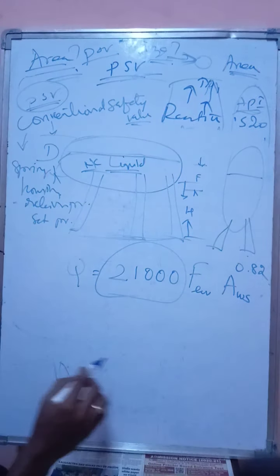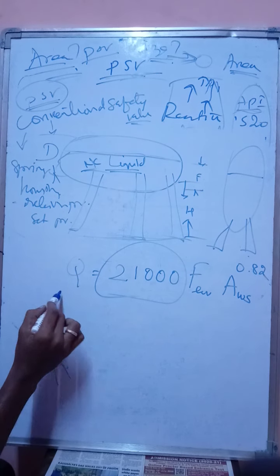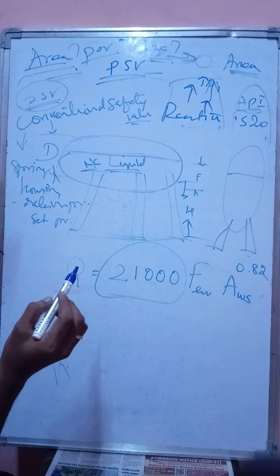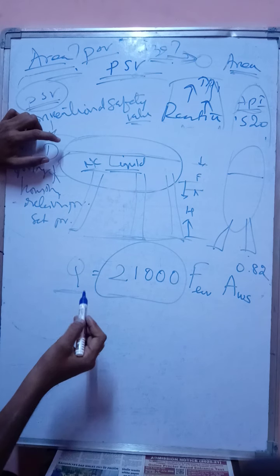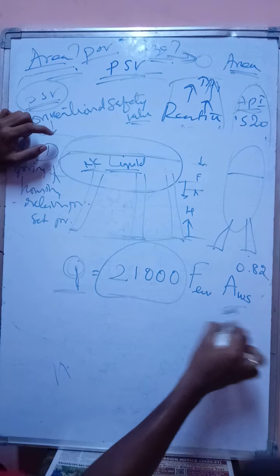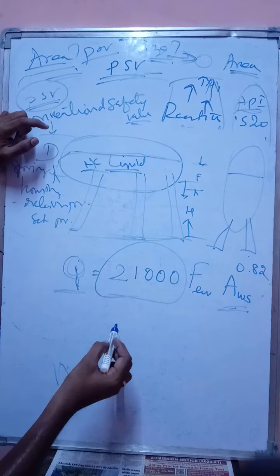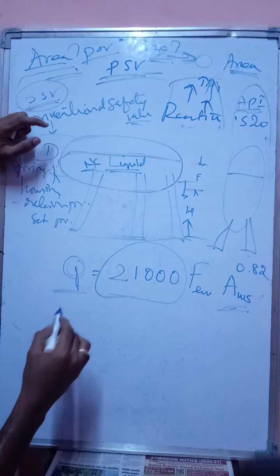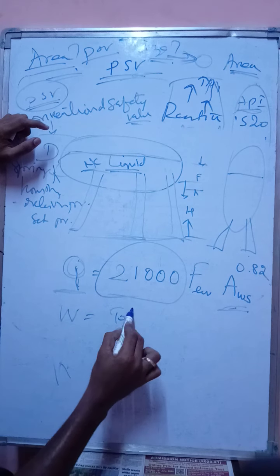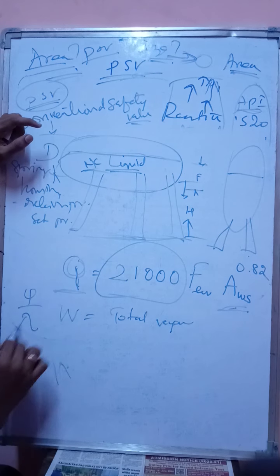In this case, you have to see two things. Why are we calculating the total heat of absorption? If you know the total heat of absorption, then only you can calculate the total vapor flow, that is W, which is equal to Q by lambda.